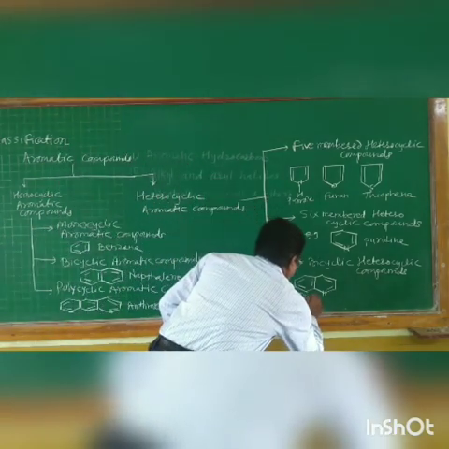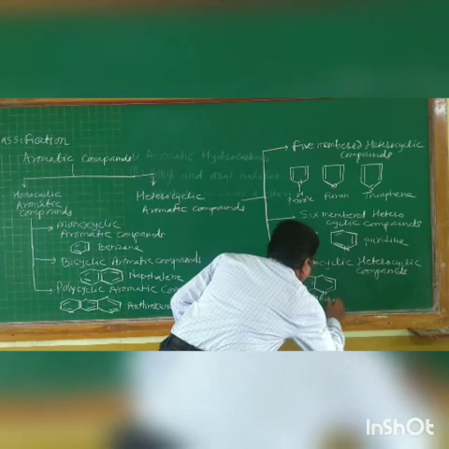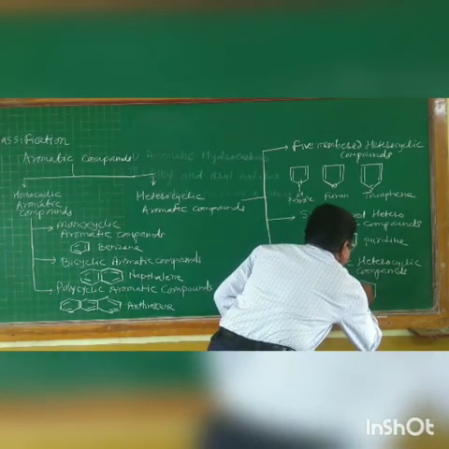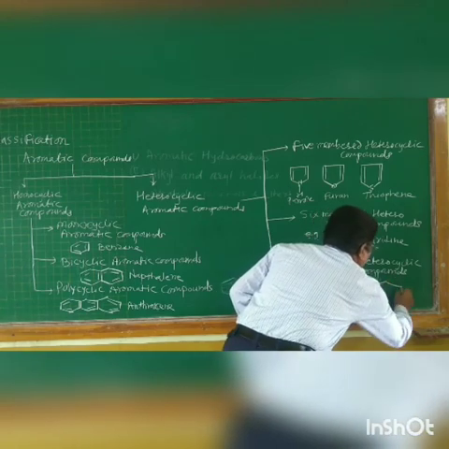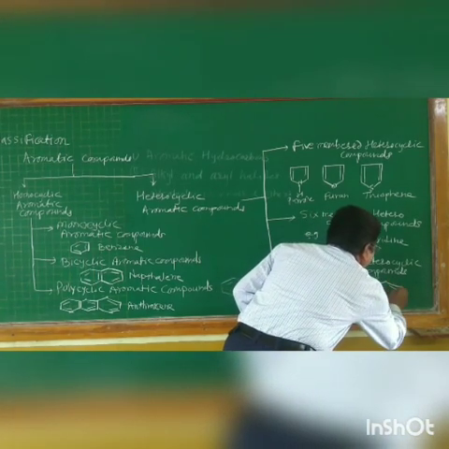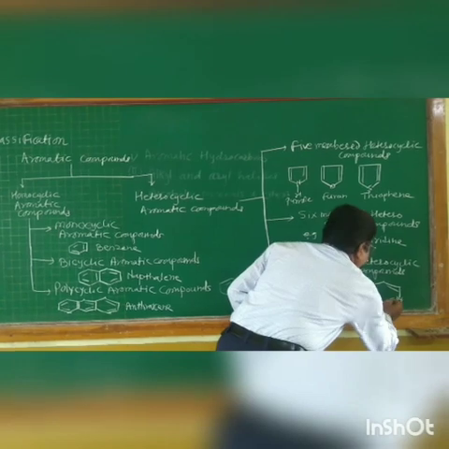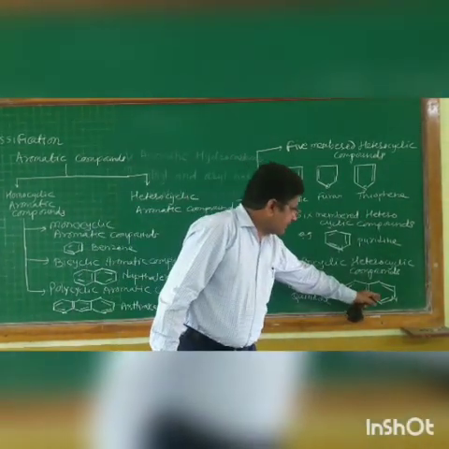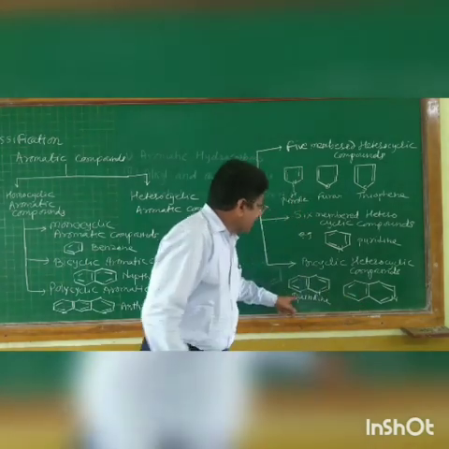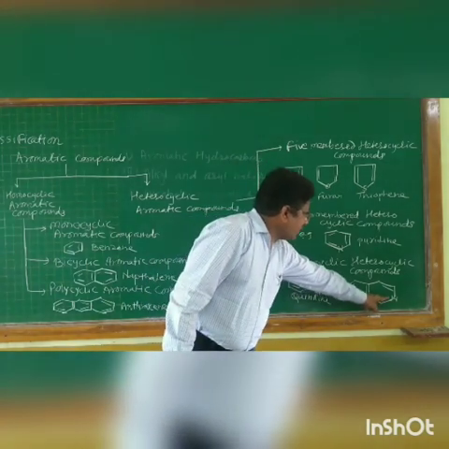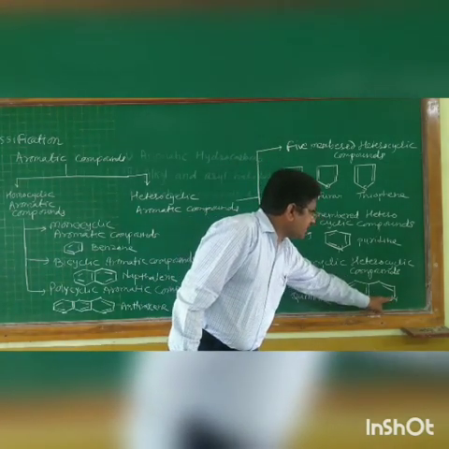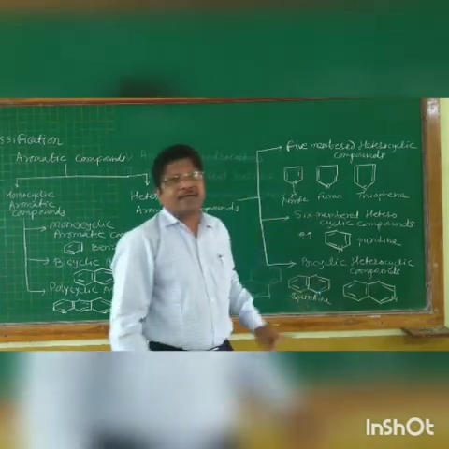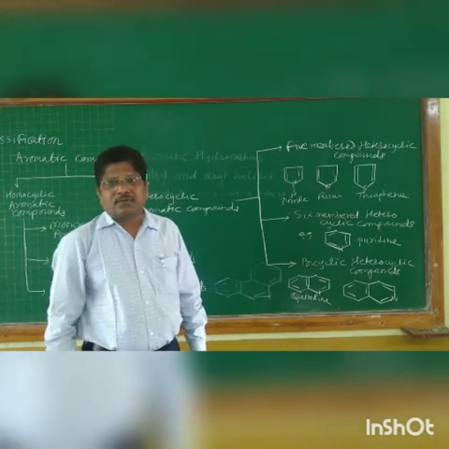So this is quinoline. And the second example of this class is isoquinoline. Isoquinoline is also a bicyclic heterocycle, having a nitrogen atom as a heteroatom. But there is a slight difference between quinoline and isoquinoline. Isoquinoline has a nitrogen atom, just with a change in the position of the nitrogen atom. So these two compounds are isomers of each other.